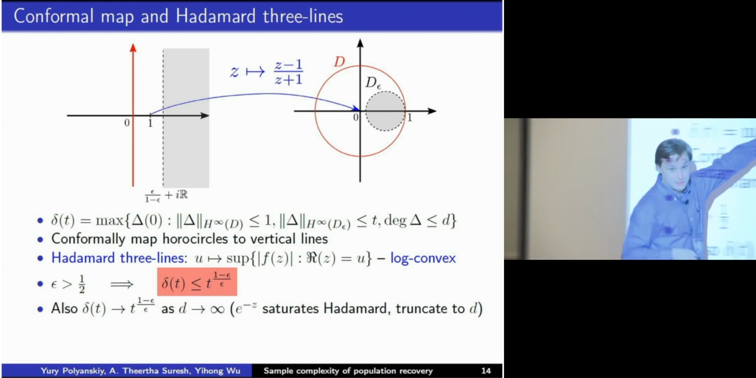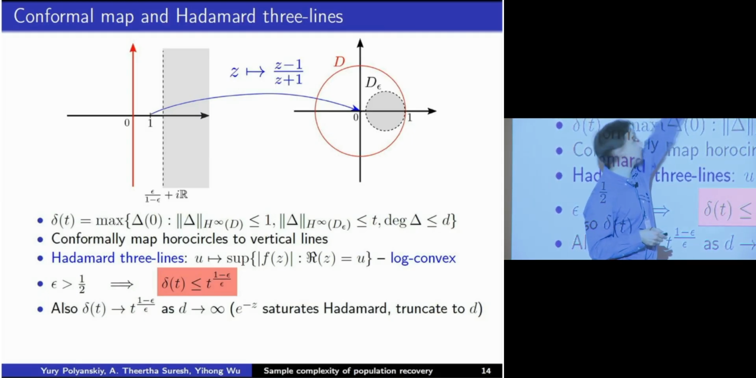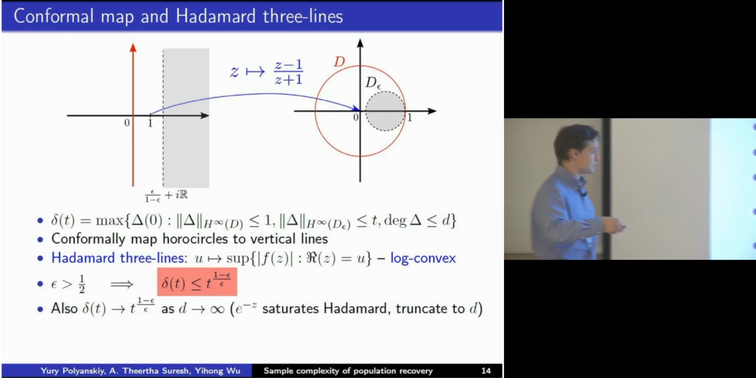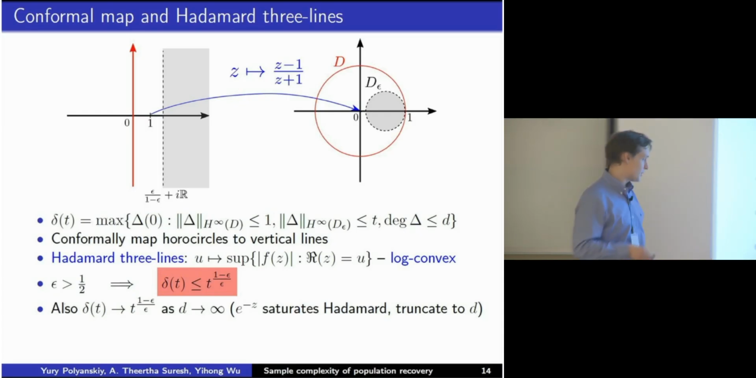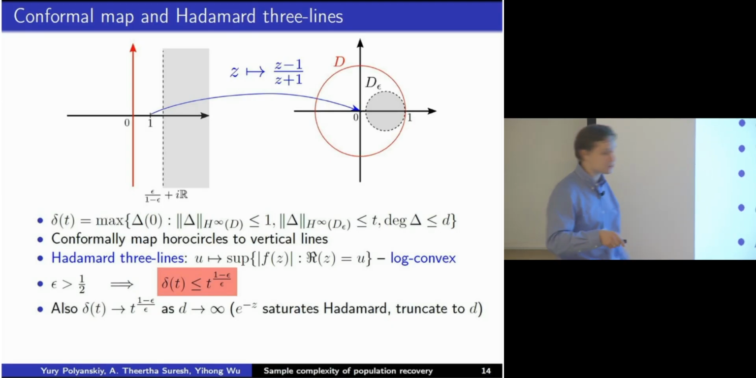Then there is the famous Hadamard three lines theorem, which shows you how to interpolate between boundaries. Once you apply this, you get this estimate: delta of t is upper bounded by t^(1-epsilon). And also, as the degree grows, the Hadamard three lines theorem is actually tight.